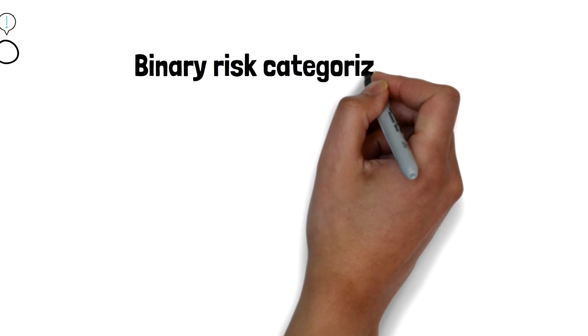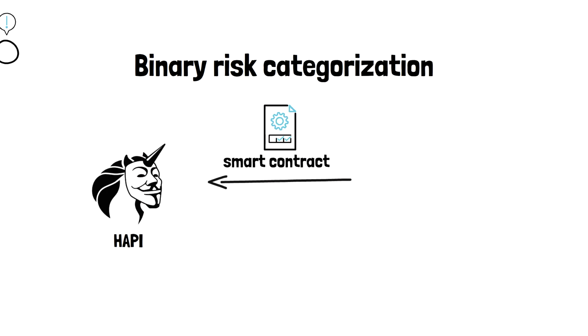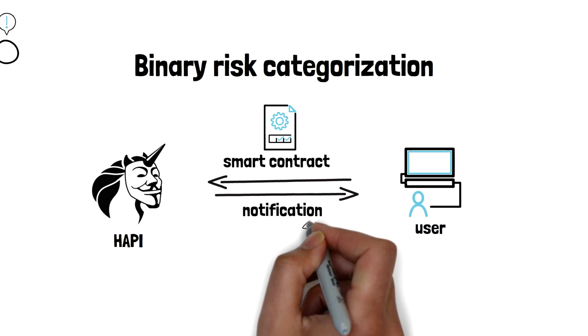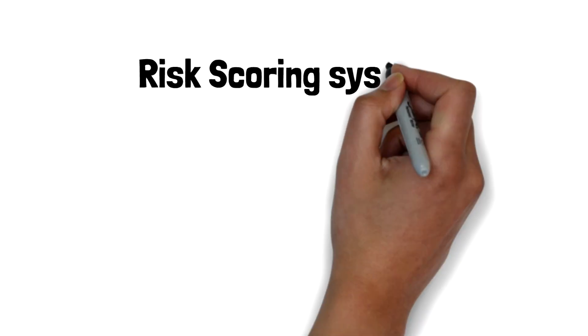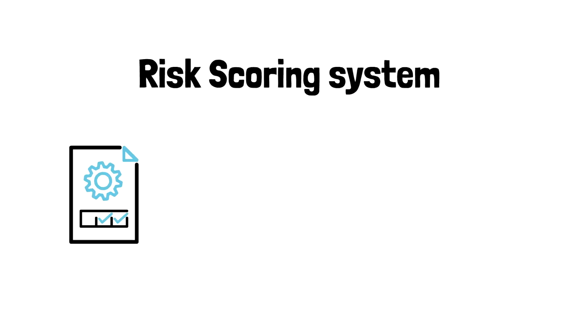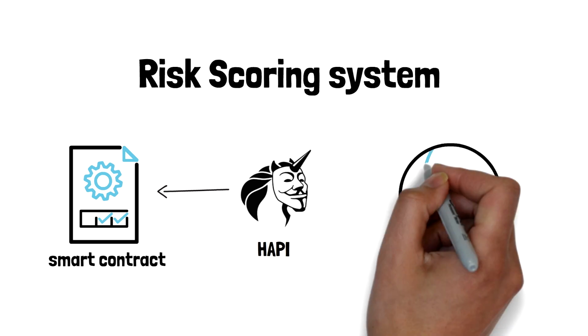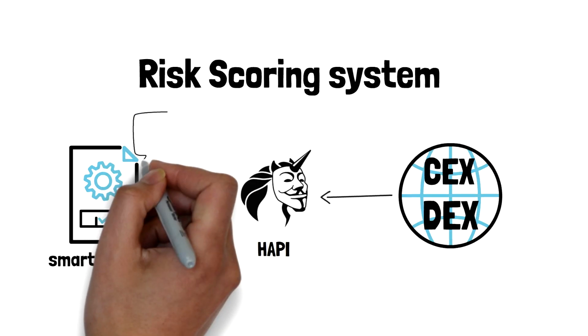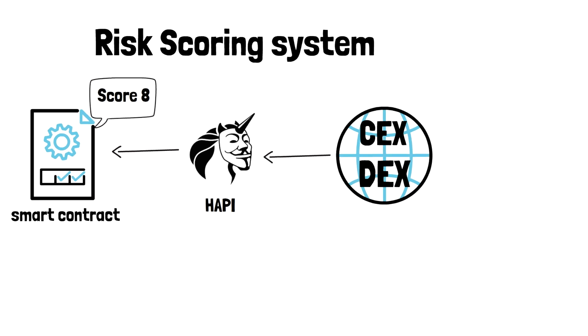Second point, binary risk categorization. Simply put, a HAPI smart contract will return if a given address is considered risky, 1, or non-risky, 0. Despite simple risk categories, HAPI also employs a risk scoring system that is able to identify the corresponding risk factor based on the previous interaction of an address. This will help the centralized exchange or decentralized exchange to decide whether a given address qualifies as being an illicit one and blacklist or debar it from using an exchange.